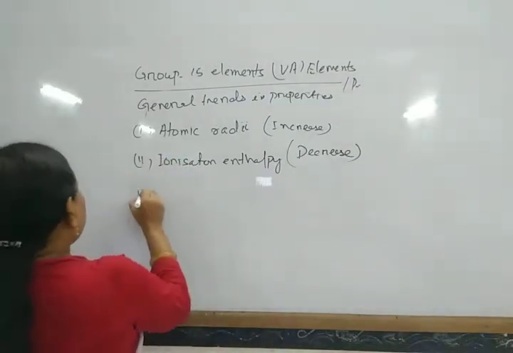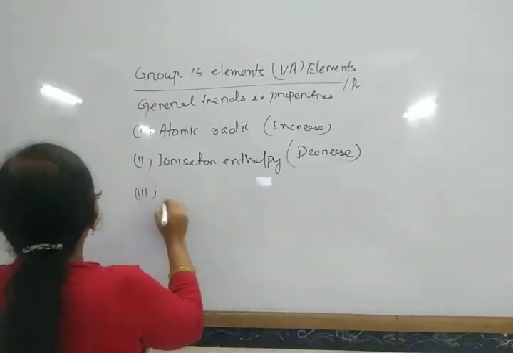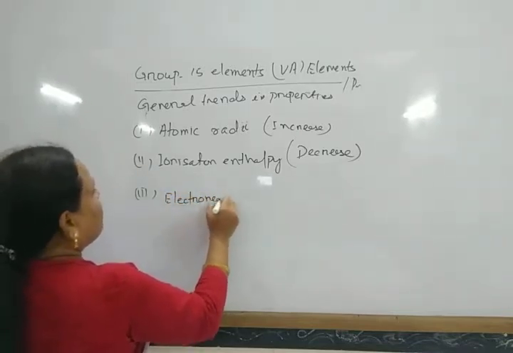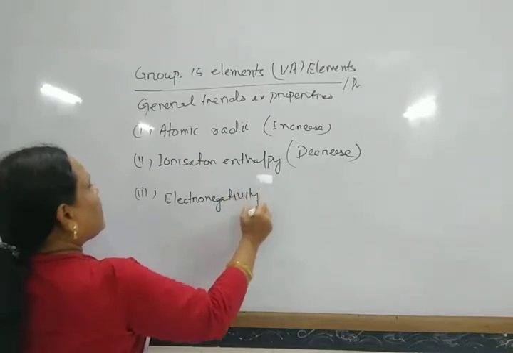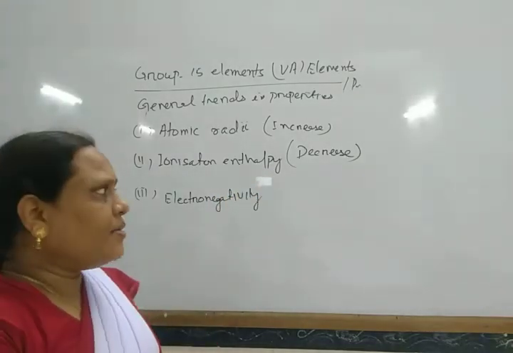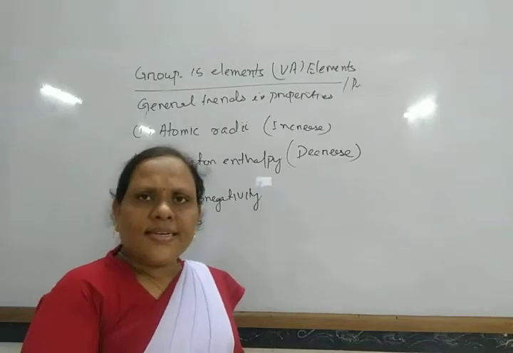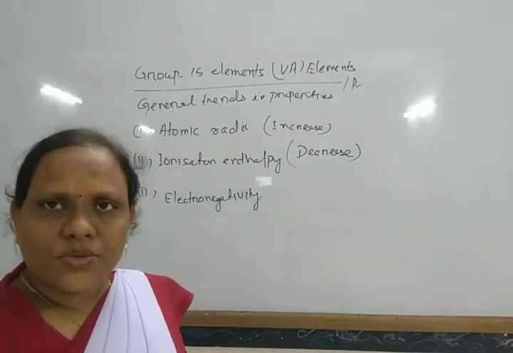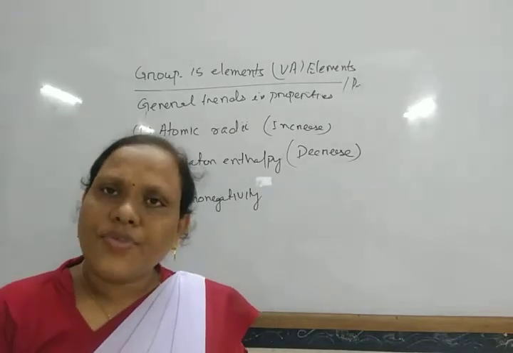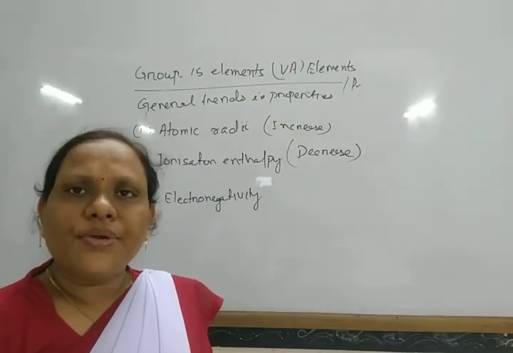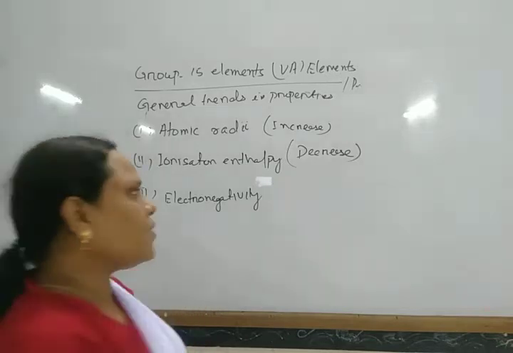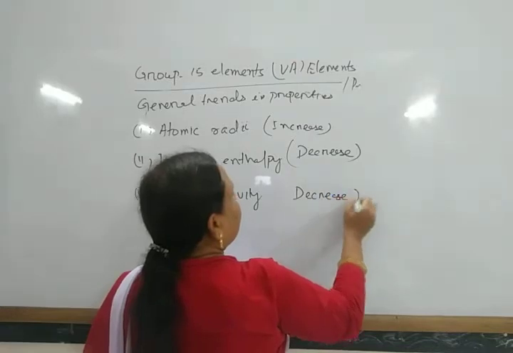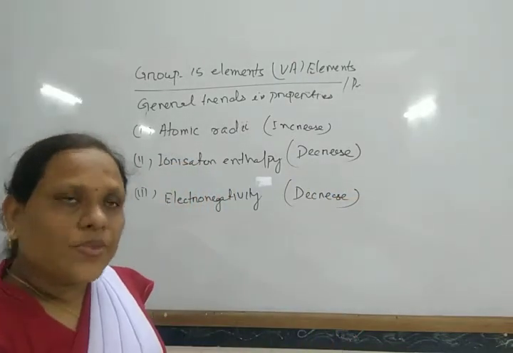Next, electronegativity. The electronegativity values of these elements are generally less. However, nitrogen is the most electronegative element of this group, and as we move down the group, the electronegativity value decreases.